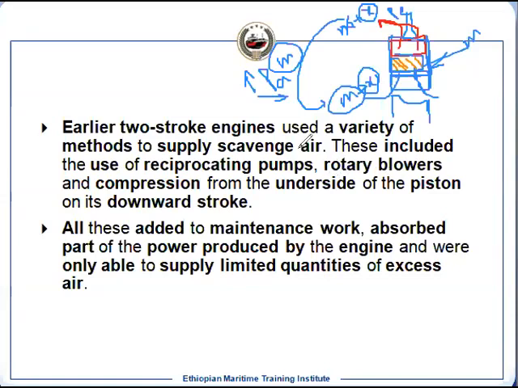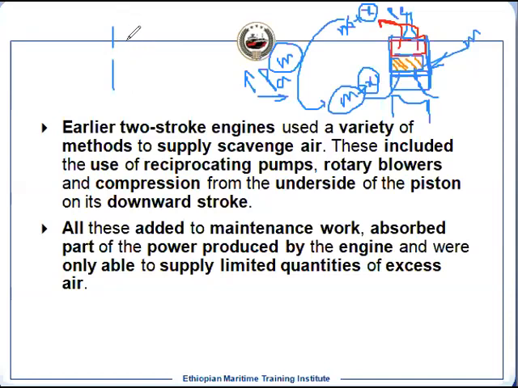The third one, some of the engines we do use. What is that? The compression from the underside of the piston when there is a downward stroke. What is happening? This is the scavenge port.